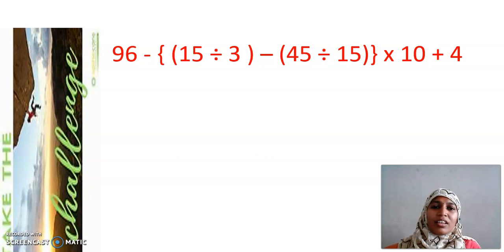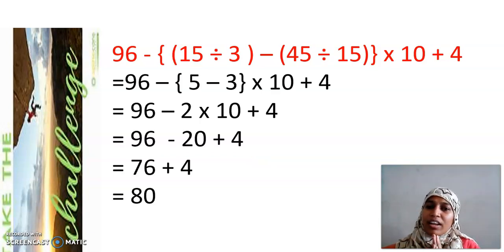Okay. Again, this looks something tricky, no? Don't worry, children. I am there to help you. Write 96 as it is, minus sign as it is. First, go in for the innermost bracket. Innermost bracket in the sense, bracket which is inside some other brackets. We have curly brackets outside and 2 common brackets inside. First, simplify those 2 common brackets. Hope you got the answer. Hope you wrote it. Let's see whether your answers are right.